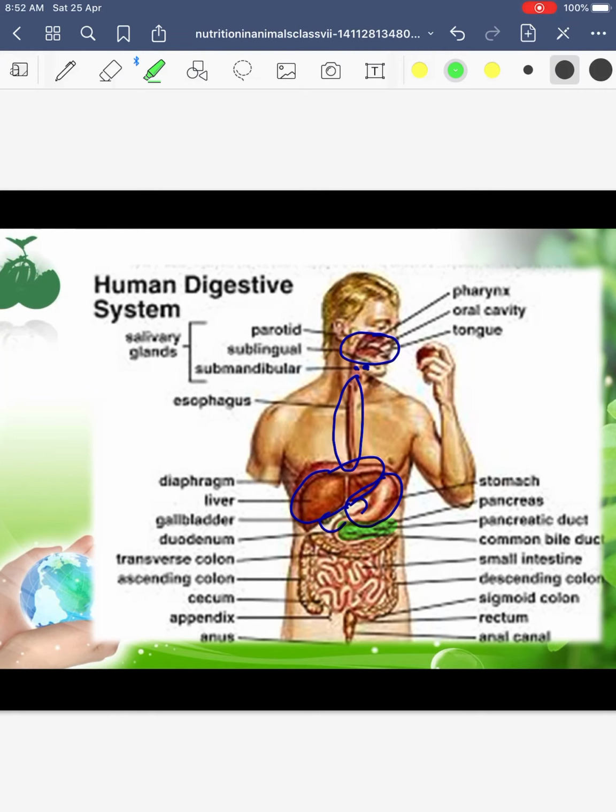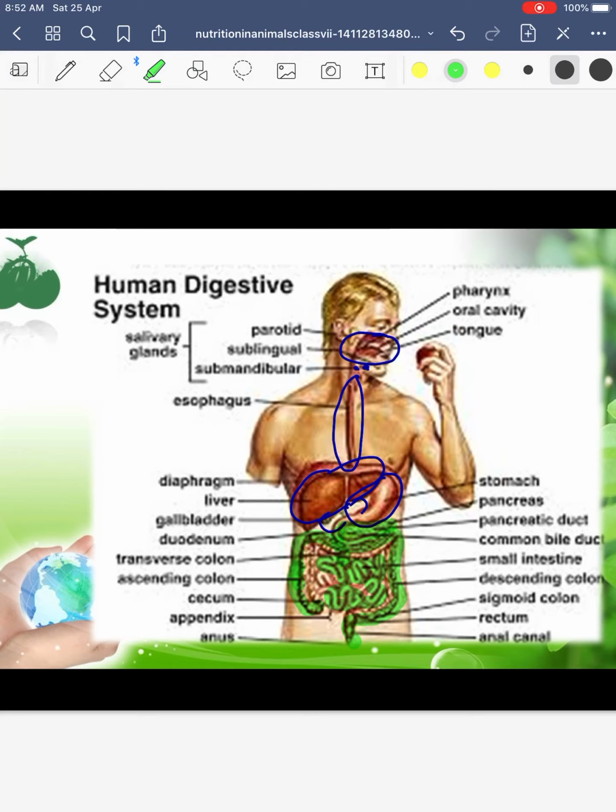Okay, so I'm telling you the various components. After the position of the gallbladder, the food goes into the small intestine, and after that to the large intestine. From the large intestine, it passes through the rectum and finally ends at the anus. The food particles which are not digested in the body are defecated, meaning they are thrown out of your body through the anus. That is called excretion.